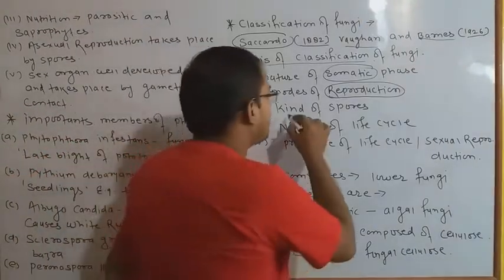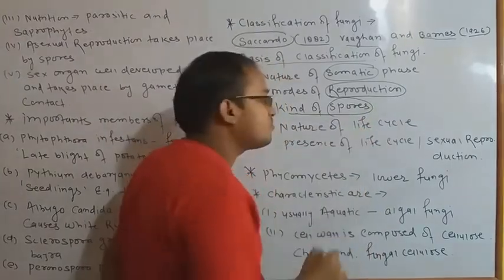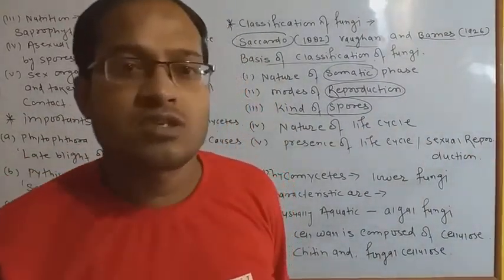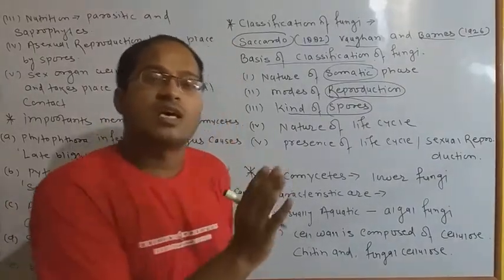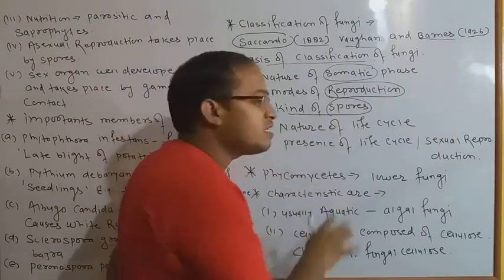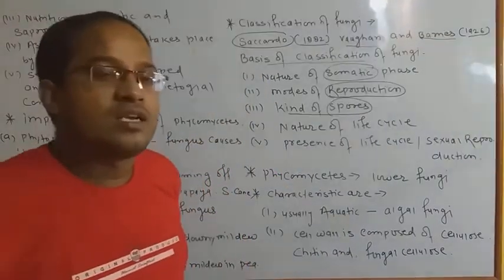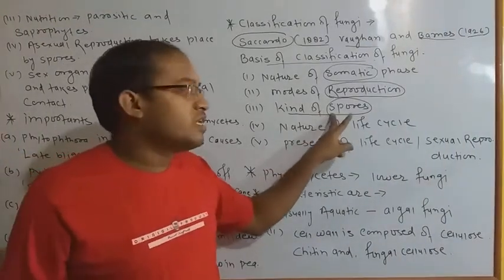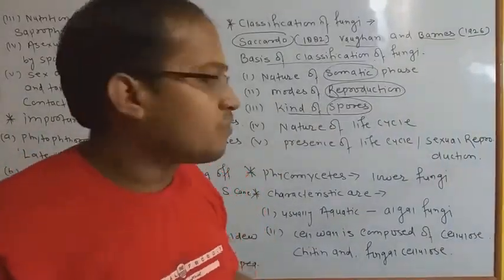Next, they have the kind of spores. We already know that spores are small pollen-grain-like structures found inside the fungi, and when they are liberated in a different area, a new plant is generally germinated. That is called spores and spore formation.